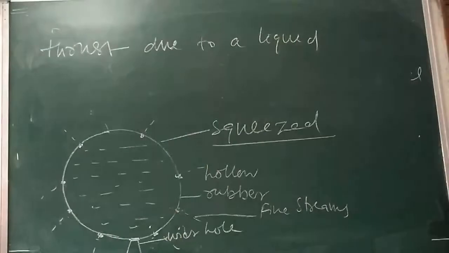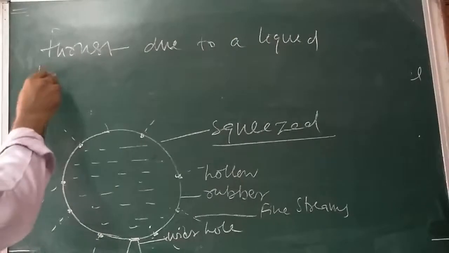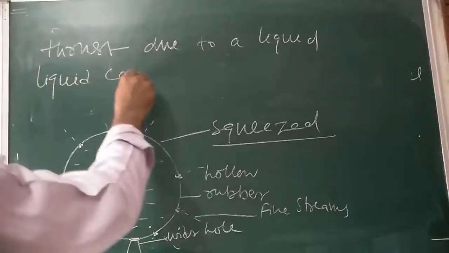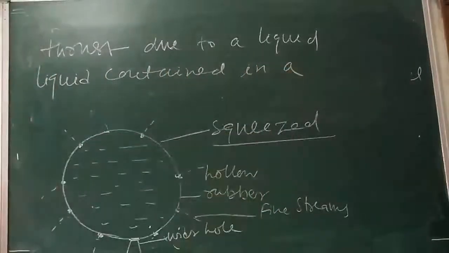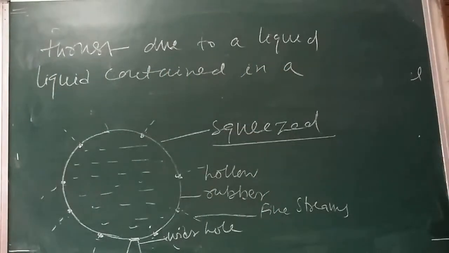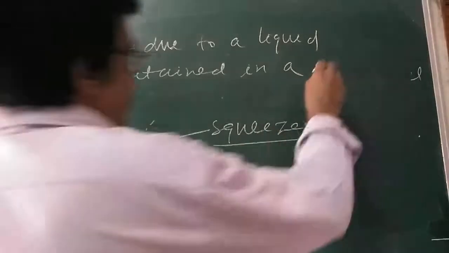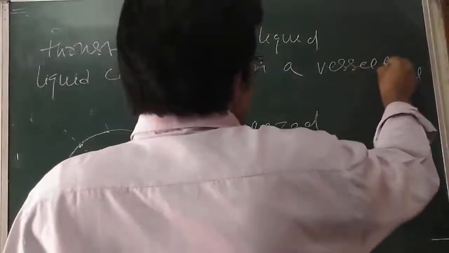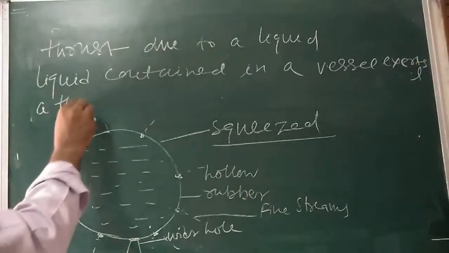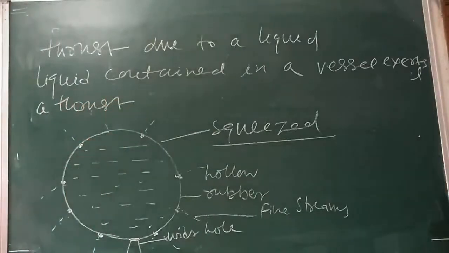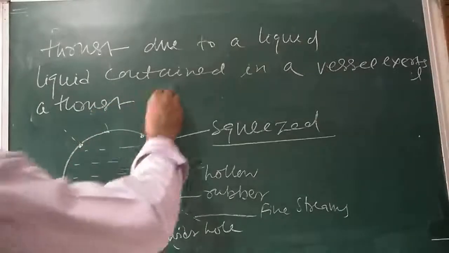We are observing here: write down, the liquid contained in the vessel exerts a thrust at all points below its free surface.